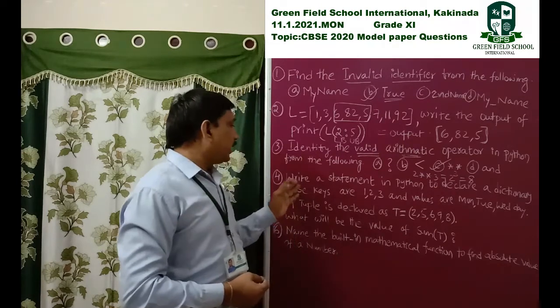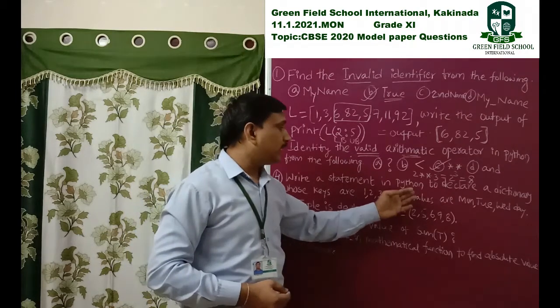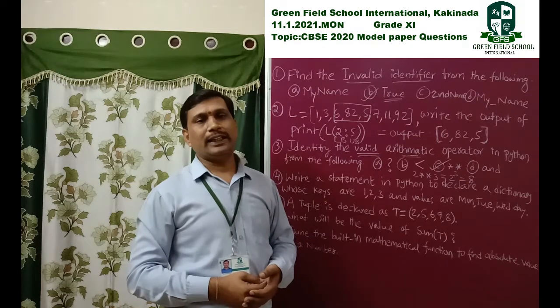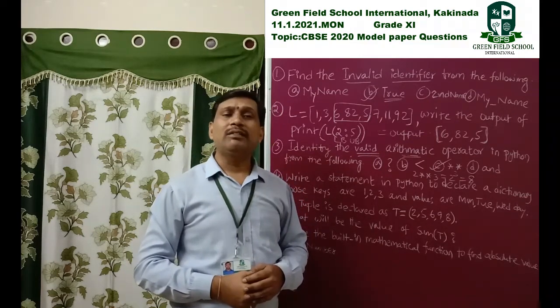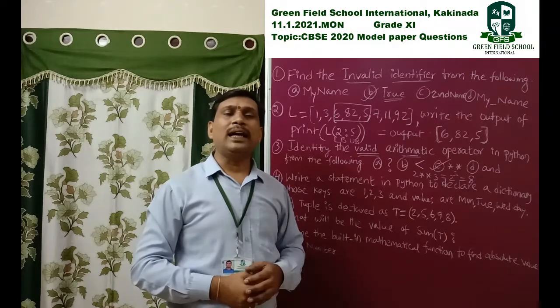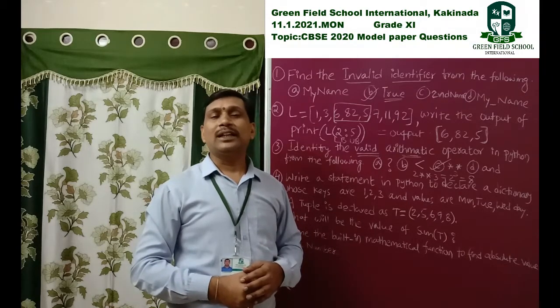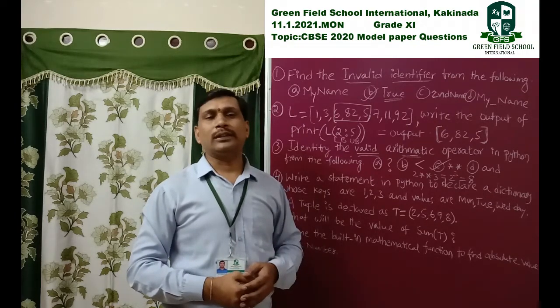So we construct a Python statement by using these keys and corresponding values. How to construct a dictionary? By using keys and values. In Python, the dictionary is constructed by using keys and corresponding values, and in between we separate with a colon.